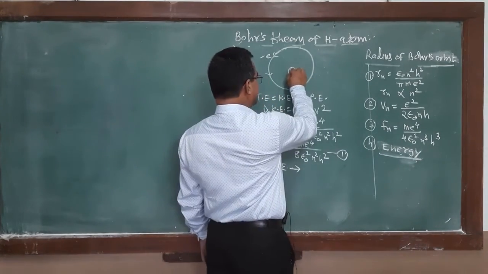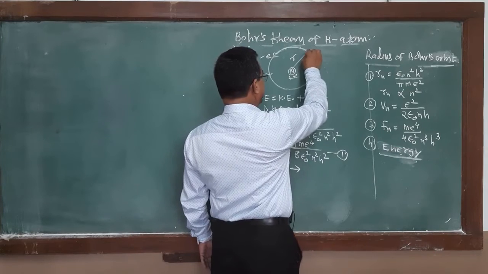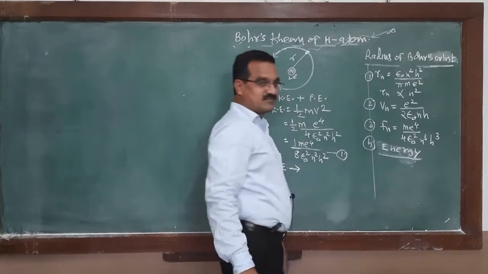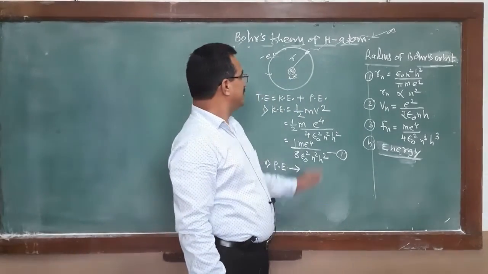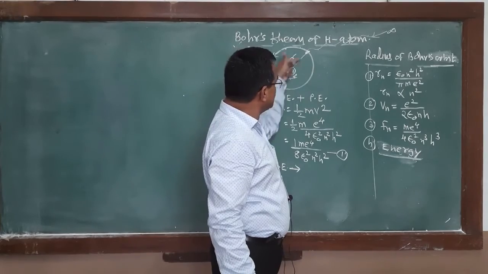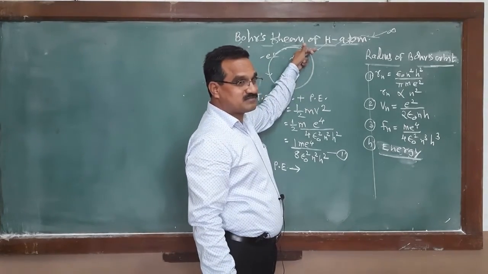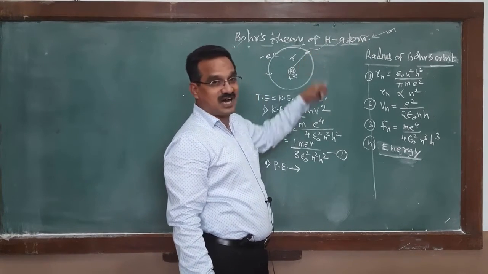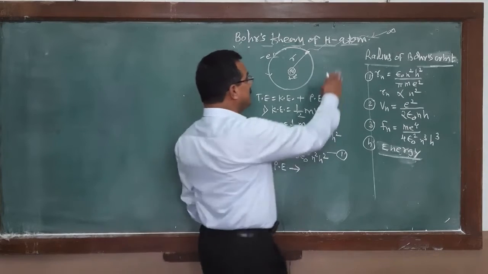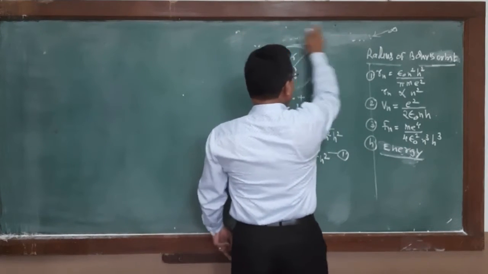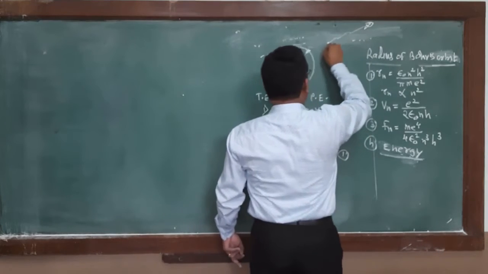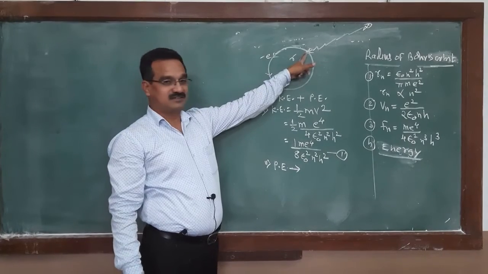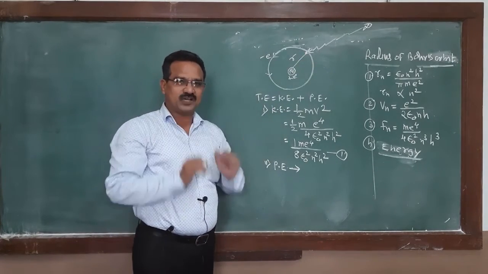It means that, suppose here is the nucleus, at a distance r is an electron, and suppose that electron is at infinity. The electron moves opposite to the direction of the electric field of the nucleus, from infinity to this particular point at distance r. And what is the work done for that purpose?